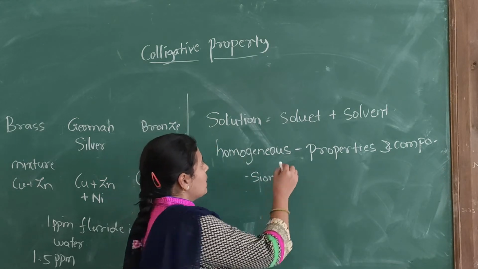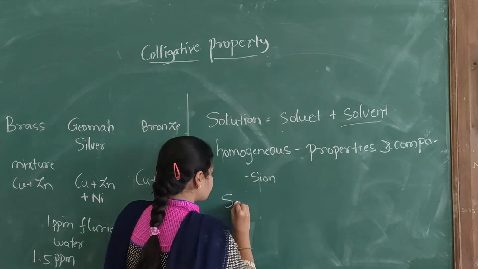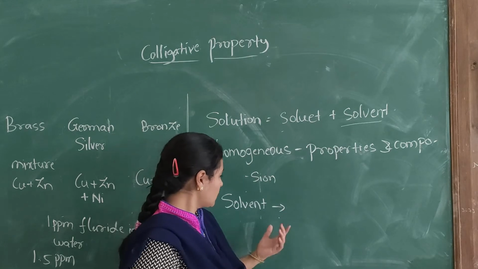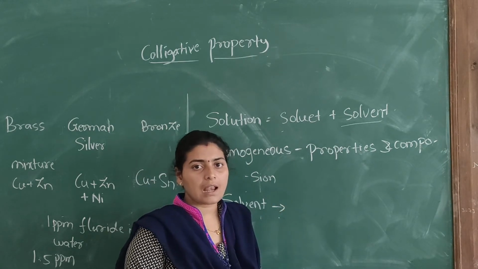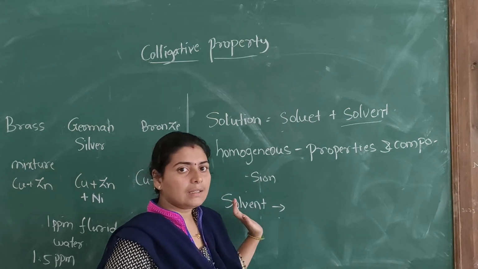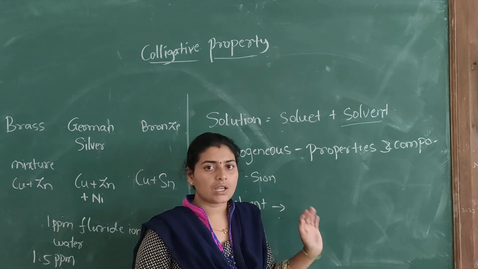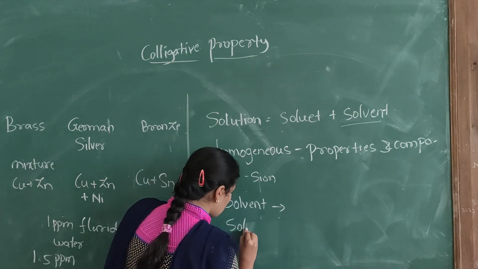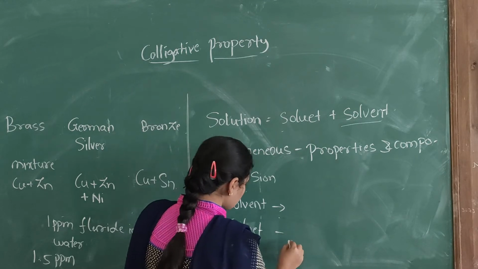Let us see what is meant by solvent first. The component which is present in the larger quantity is called the solvent, and this solvent determines the physical state of the solution in which they exist. Next one is solute.